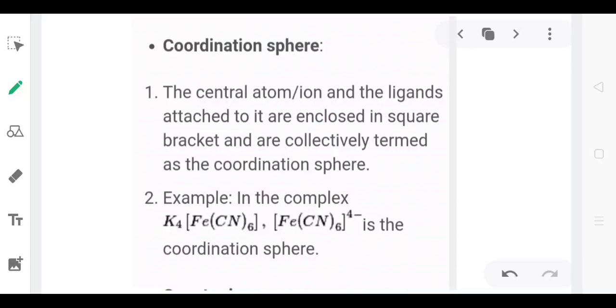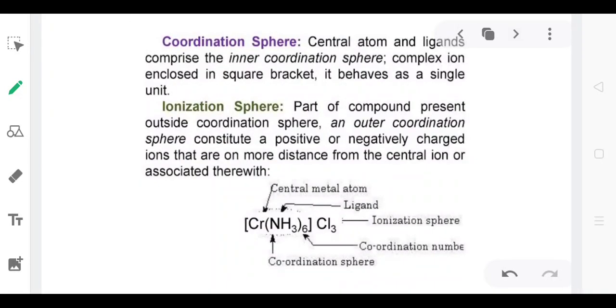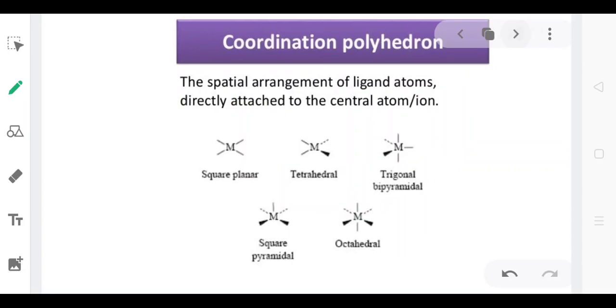Coordination sphere. The central atom or ion and the ligands attached to it are enclosed in a square bracket and are collectively termed as the coordination sphere. Basically, the portion which is in the square brackets is known as the coordination sphere or coordination entity. For example, in the complex K4[Fe(CN)6], the part which is in brackets, that is [Fe(CN)6]4-, is the coordination sphere. From this slide, you can also understand this topic very clearly.